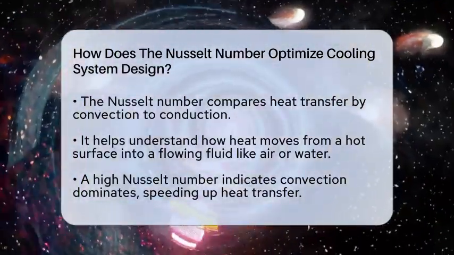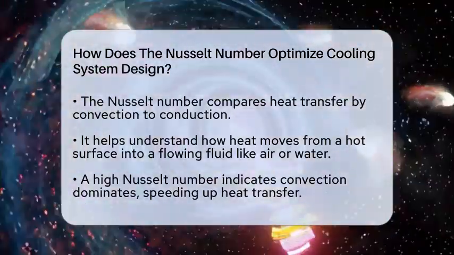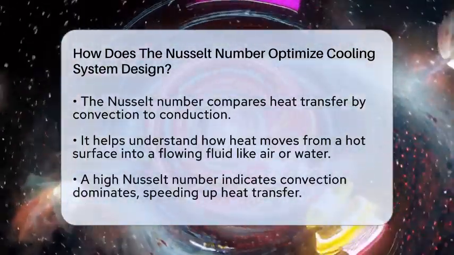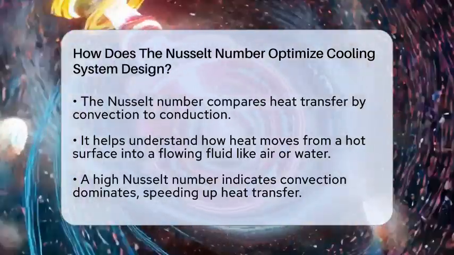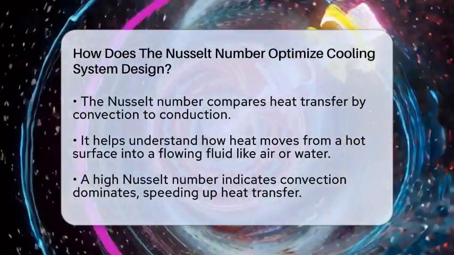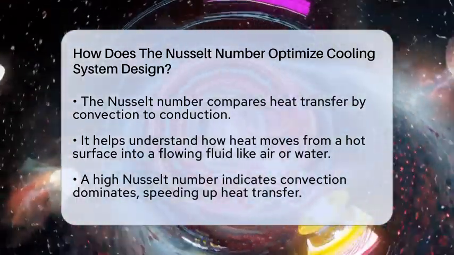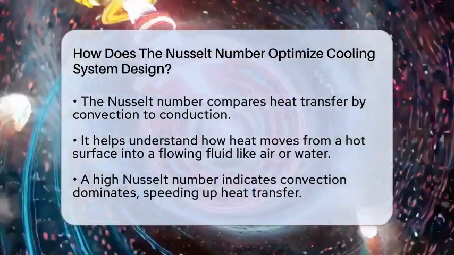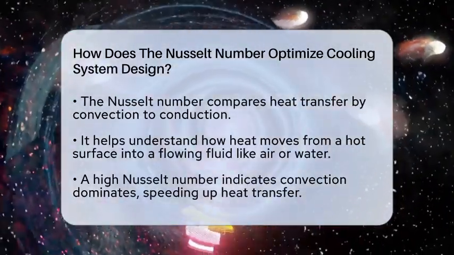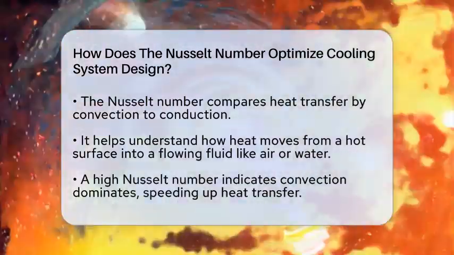It might sound complex, but it's actually a simple concept that helps us understand how heat moves from a hot surface into a flowing fluid like air or water. The Nusselt number is a ratio that compares how much heat is transferred by convection to how much is transferred by conduction. Conduction is heat moving through a solid or still fluid, while convection involves fluid motion carrying heat away.